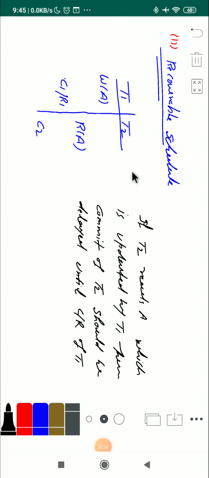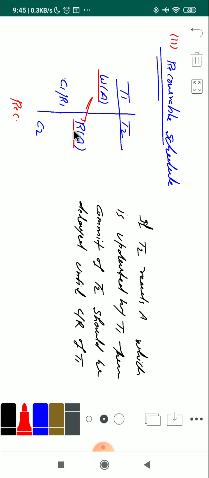Now we'll discuss the recoverable schedule. So what is the recoverable schedule? This schedule is a recoverable schedule. Why is this recoverable? Because here it is a write of A, and here it is a read of A. So here it is an update, and here it is reading the update of T1.